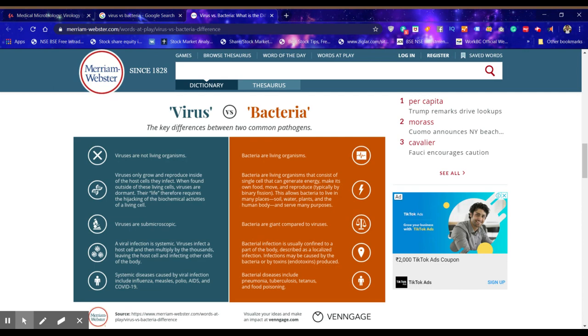Systemic diseases caused by viral infections include influenza, measles, polio, AIDS, and COVID-19. This is the latest. Bacterial disease examples include pneumonia, tuberculosis, tetanus, and food poisoning. So it's a very basic study of the differences between virus and bacteria, and this will help us to understand very important aspects and properties of viruses as we compare them with bacteria.